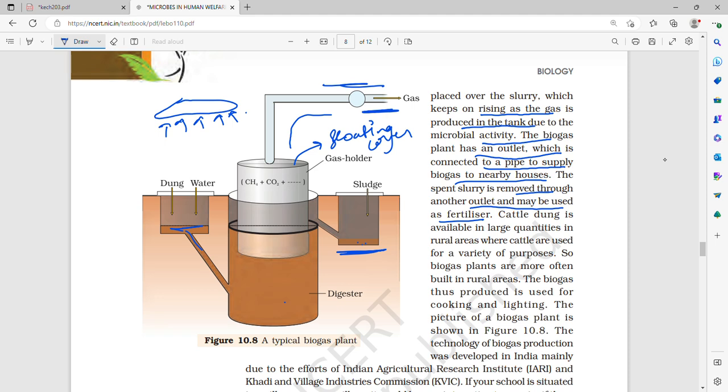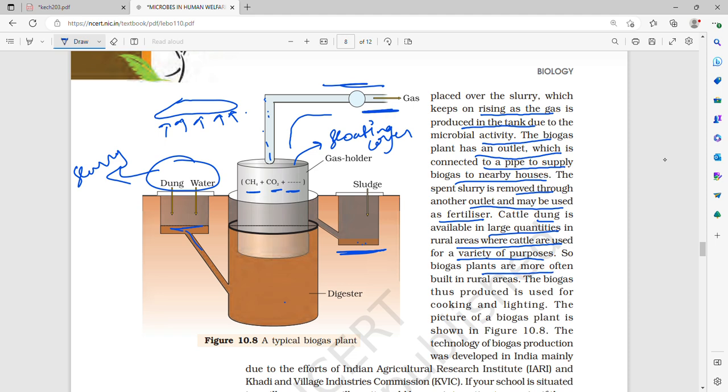This is the slurry, dung plus water, which goes over here where the biogas is produced. Here methane, carbon dioxide and hydrogen sulfide are formed, and this is the floating cover which keeps rising as the biogas is formed. This is the pipe which takes the biogas to nearby houses, and this is another outlet through which the used slurry is removed and may be used as a fertilizer. Cattle dung is available in large quantities in rural areas where cattle are used for a variety of purposes.